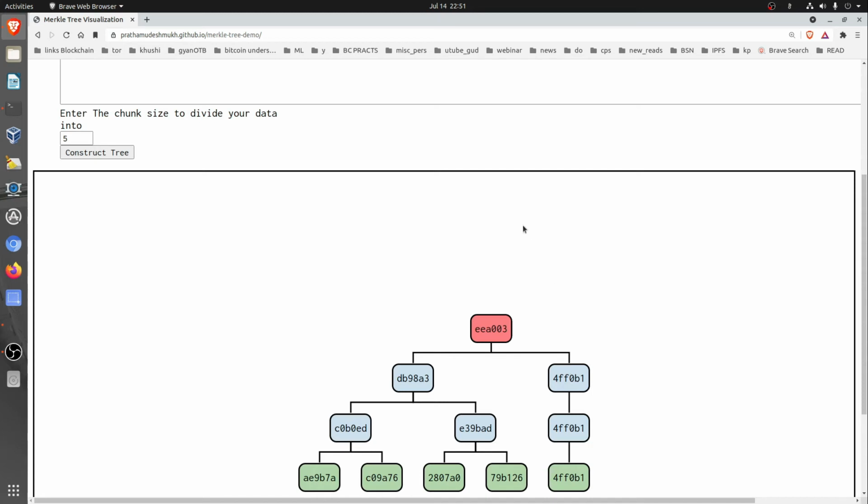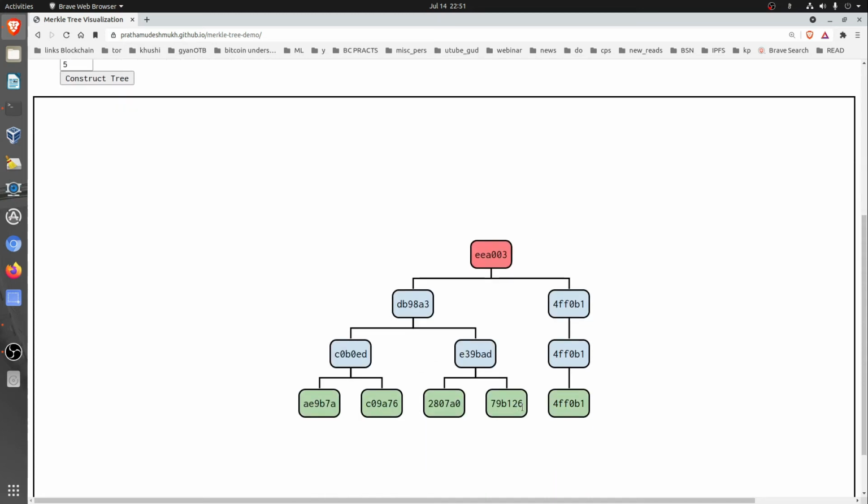Now just remember, all these were data sets where my mouse is currently scrolling, the green things, and the respective blue things are the respective hashes, and the red is the Merkle root, the final root that represents the information of the entire block, the entire set of data.